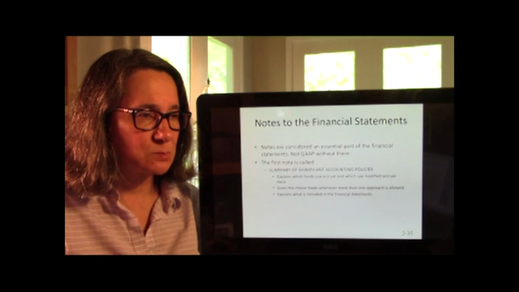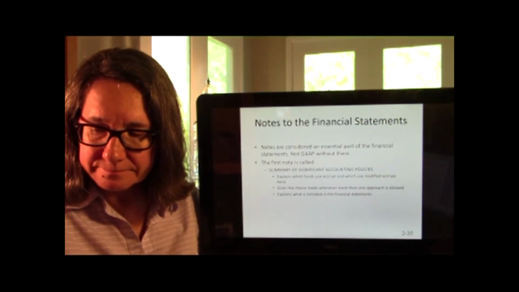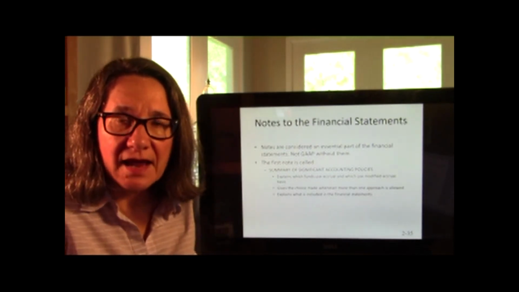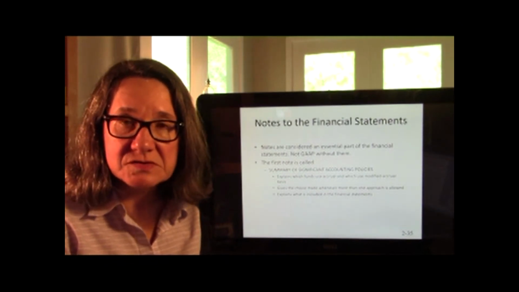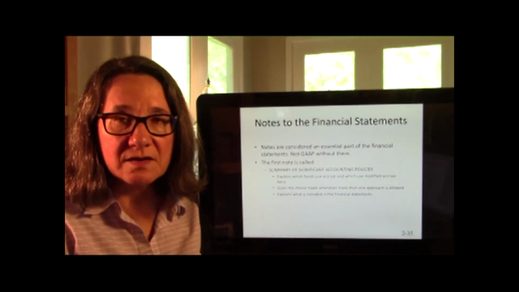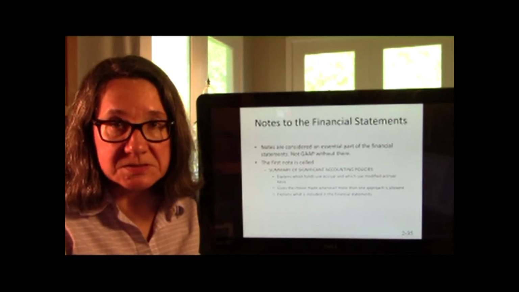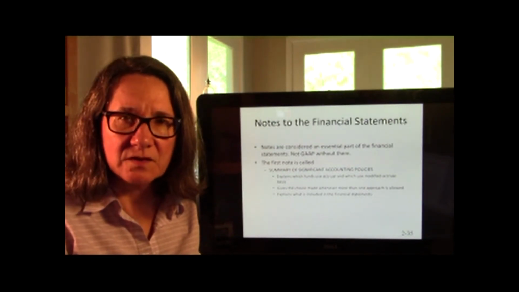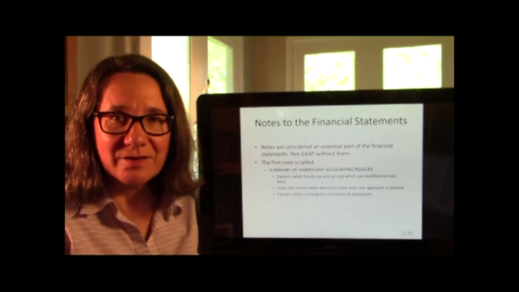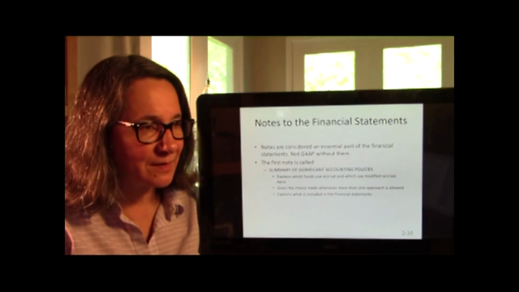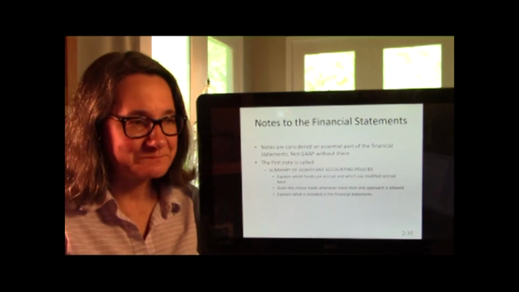It explains why you made a choice. So if there's more than one accounting position you're allowed to take, you can choose. You say, well, why did you choose that? And of course you have to choose them because it is more transparent. It makes the financial statements better present our position. It's conservative, right? So you can't just say, oh, I'm picking this one because it makes us look better. You have to pick the accounting approach that is most truthful.